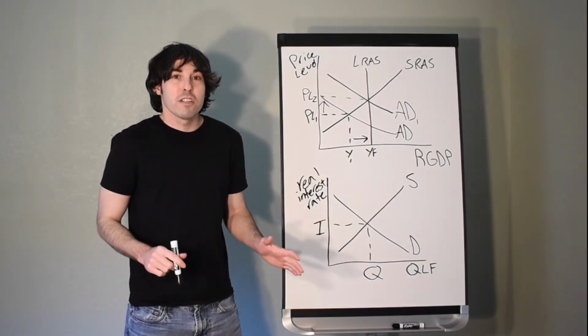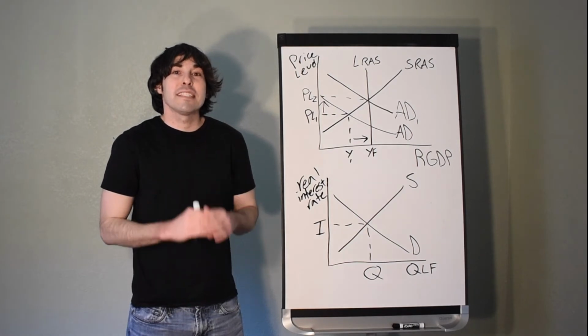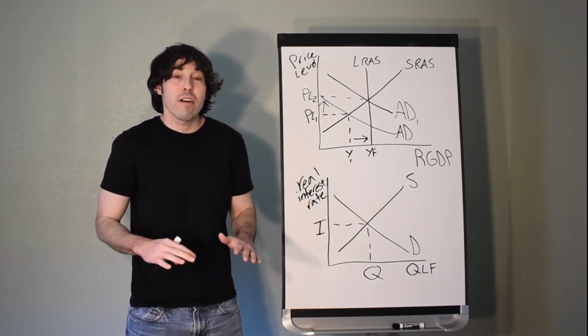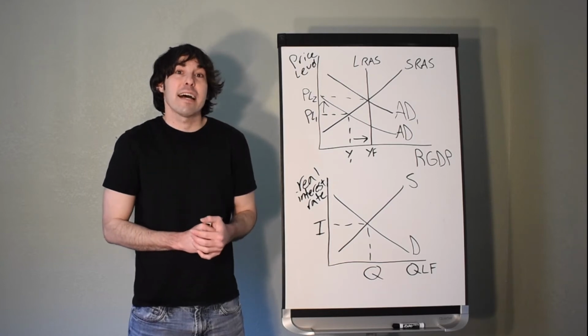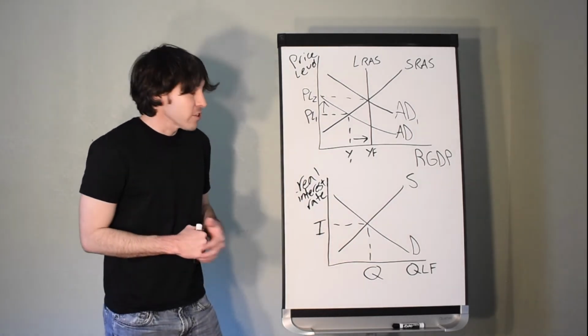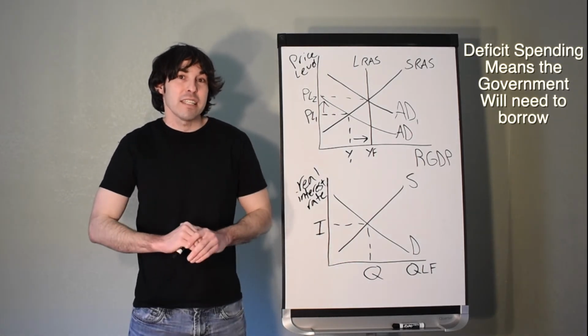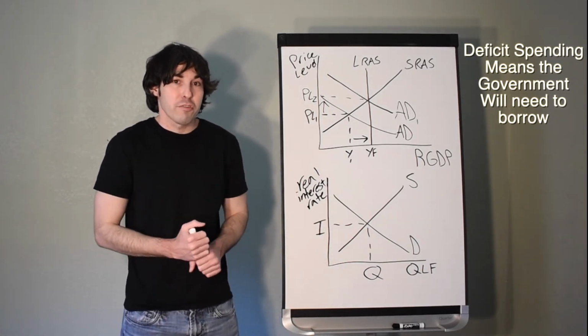The only problem we're going to run into here is that when the government is deficit spending, they're literally spending money that they're not taxing for, so they don't have it. And in order to get it, they're going to have to borrow. So we're going to come down here to the loanable funds market. The government is going to be in a budget deficit, meaning that they're going to have to borrow money in the form of government bonds.